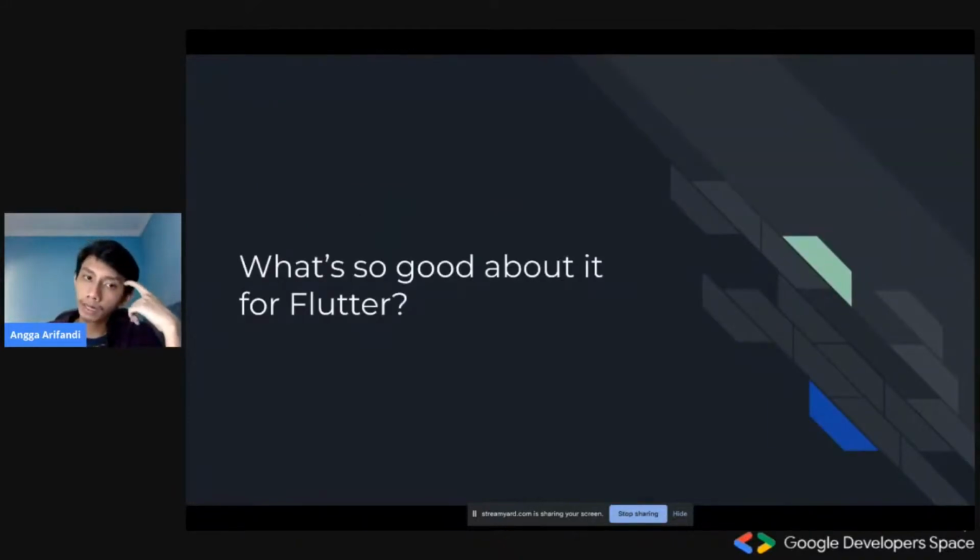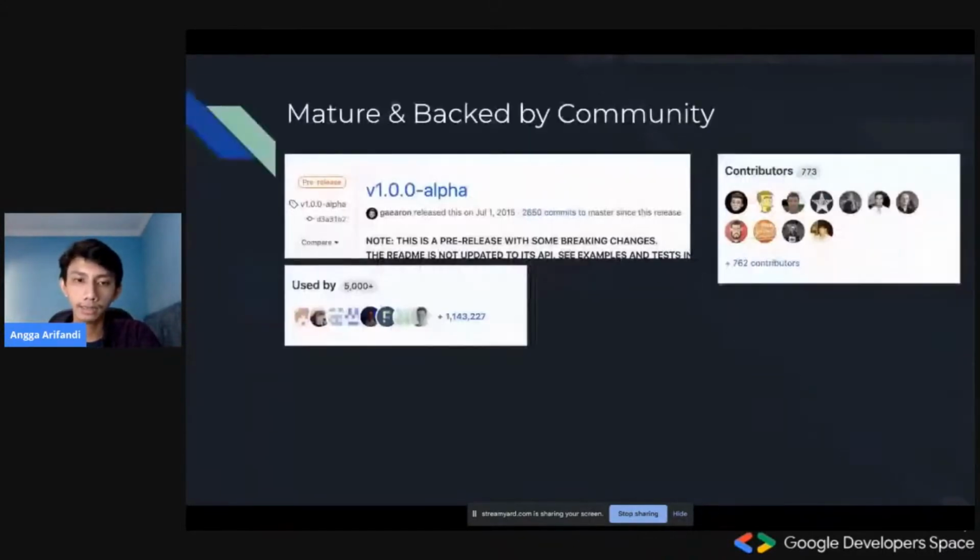So what's so good about it for Flutter compared to the problems that I've stated in the previous slides? First, Redux is mature, really mature, and really backed by the community. Its v1.0 version was released on the 1st of July 2015. It actually just had its fifth birthday a while ago. And then the contributors are a lot as well. Last time I checked, they have around 700 contributors, so that is a lot. And it is being used by, I think, a lot of applications.